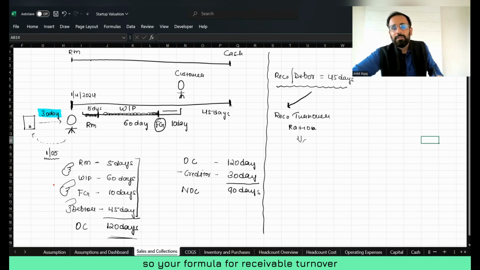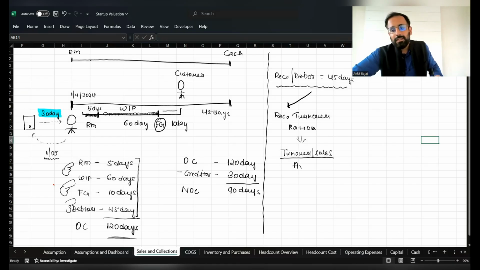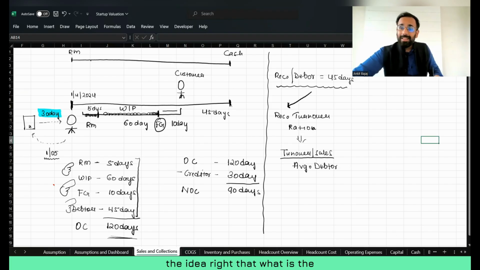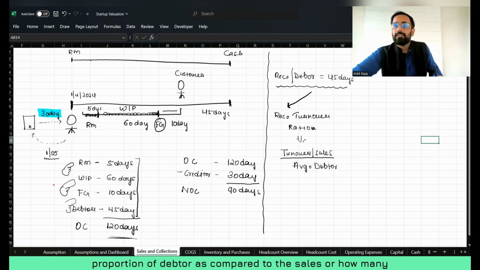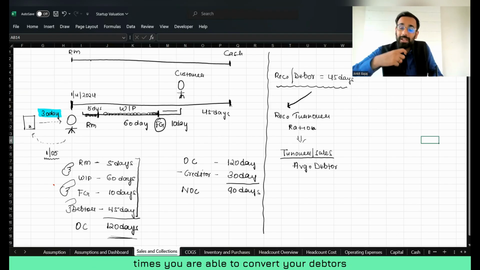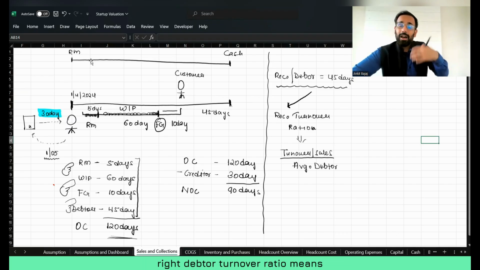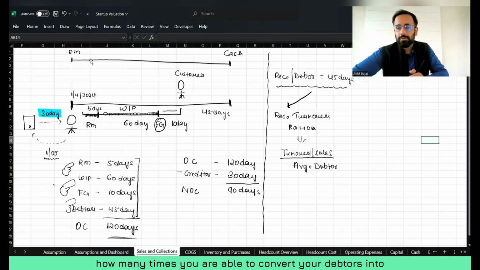Your formula for receivable turnover or debtor turnover ratio is turnover, or sales, divided by average debtors. So here it gives you the idea of what the proportion of debtors is as compared to the sales, or how many times you are able to convert your debtors into cash. This is what the debtor turnover ratio talks about. Debtor turnover ratio means how many times you are able to convert your debtors into cash.